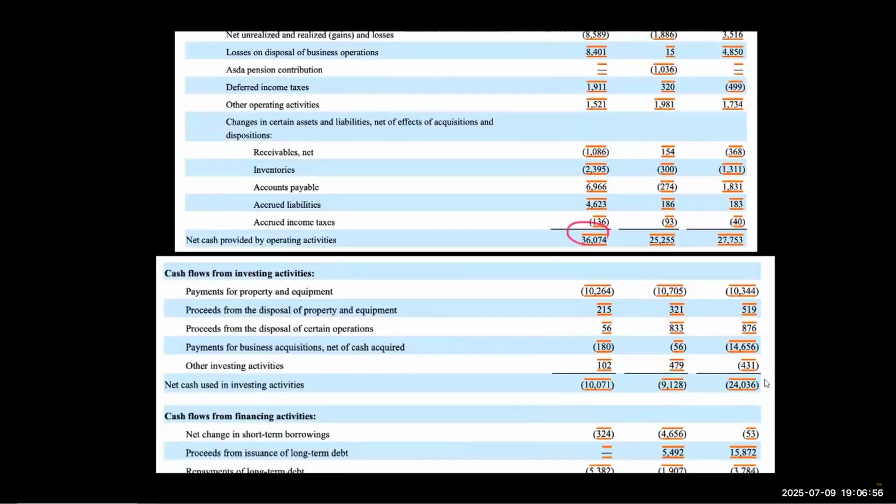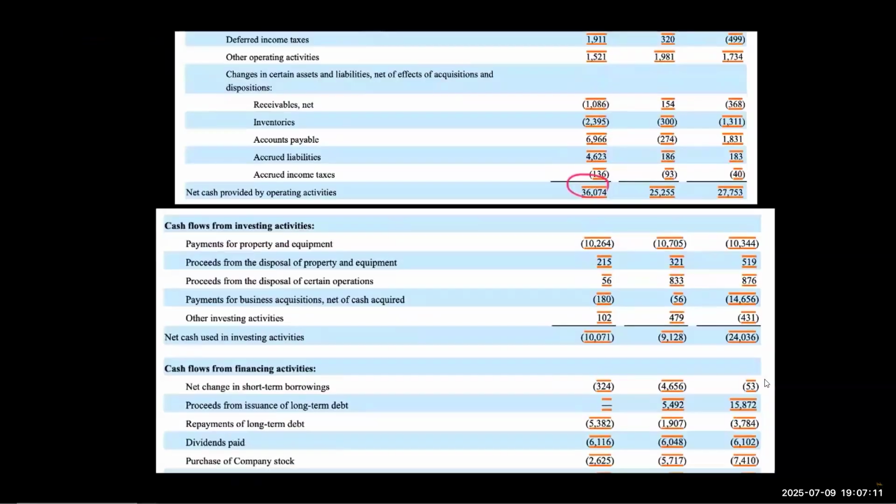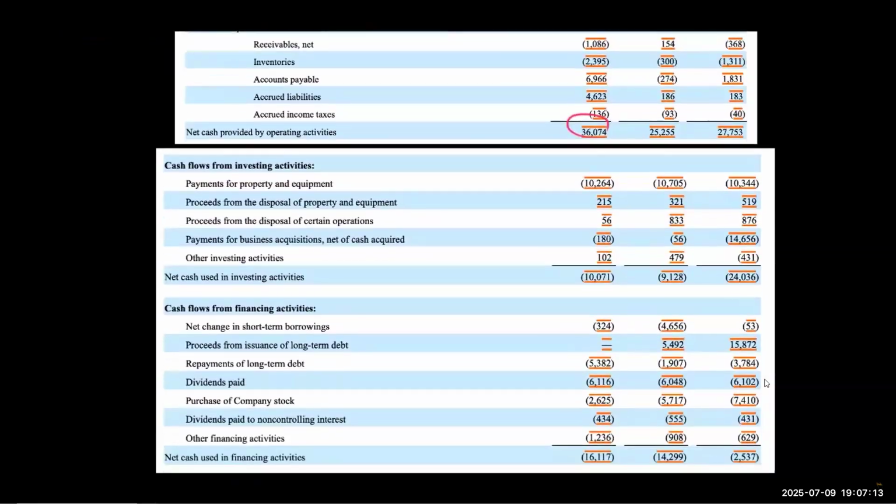Now we look at the investing. Cash flow from investing is negative $10 billion. That's fine though. That's not a problem. Payments for property, plant, and equipment. Maybe they're building more stores. Maybe they're updating existing stores. Maybe they had a fleet of trucks and they had to replace some of their trucks. Whatever. That's fine. This is not a problem that they have negative cash flow from investing.